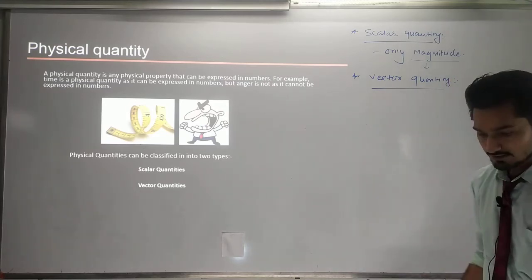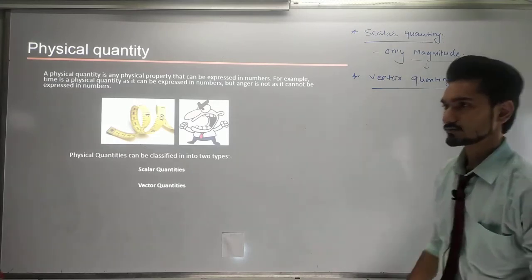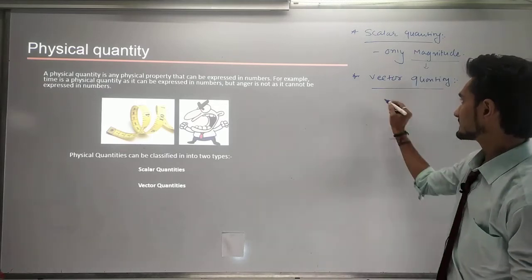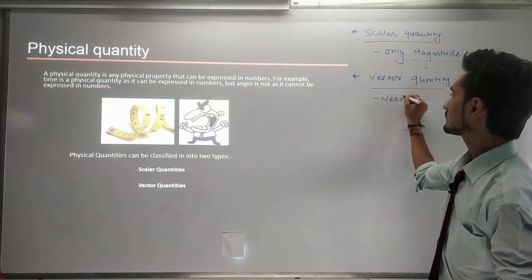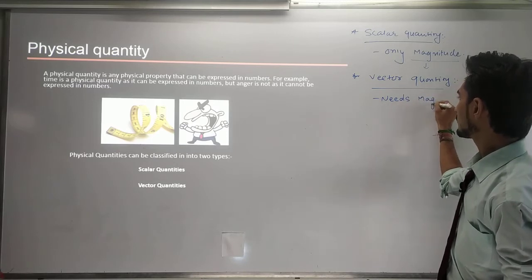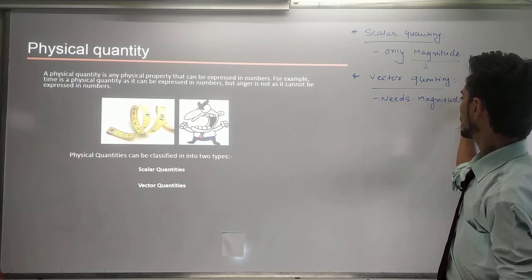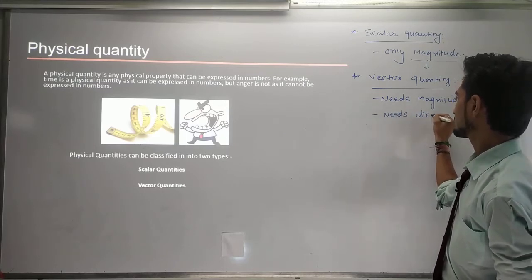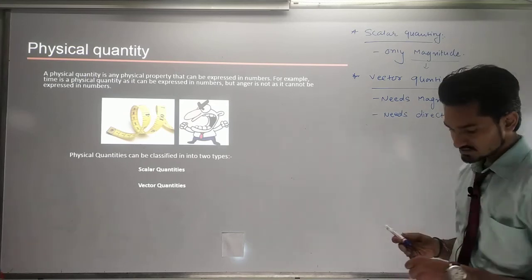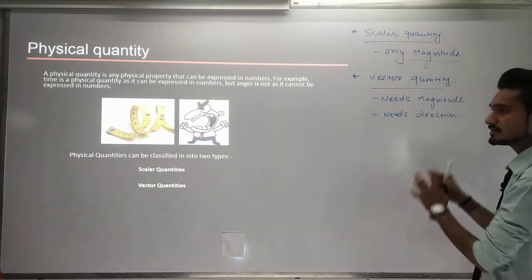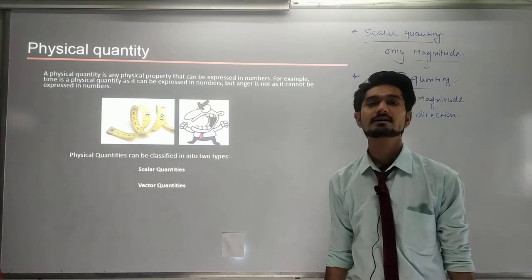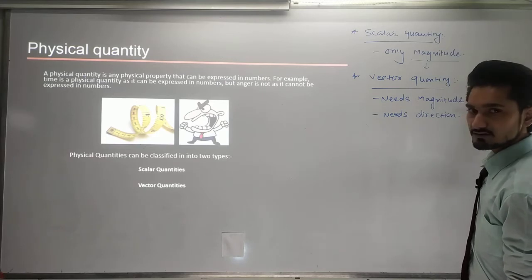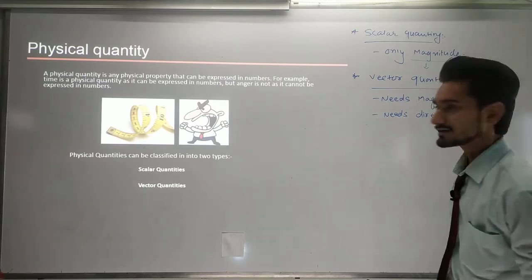Now the vector quantity is much more complicated than the scalar quantity because it requires two necessary conditions. First, it needs a magnitude, and also it needs a direction. This is the way you can understand the vector quantity. If these two conditions are not satisfied, then you cannot define a vector quantity.